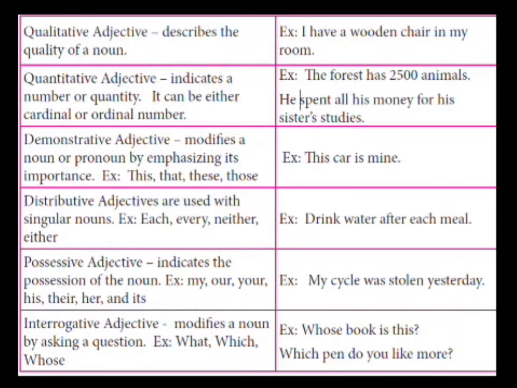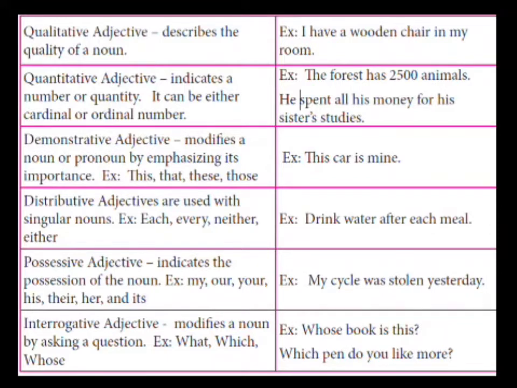Then the last one, interrogative adjectives. It modifies a noun by asking a question. Examples: what, which, whose. Among the 9 basic interrogative words, only these five, that means what, which, whose, how many, how much, are often used with a noun to ask questions. Hence, they are called interrogative adjectives.